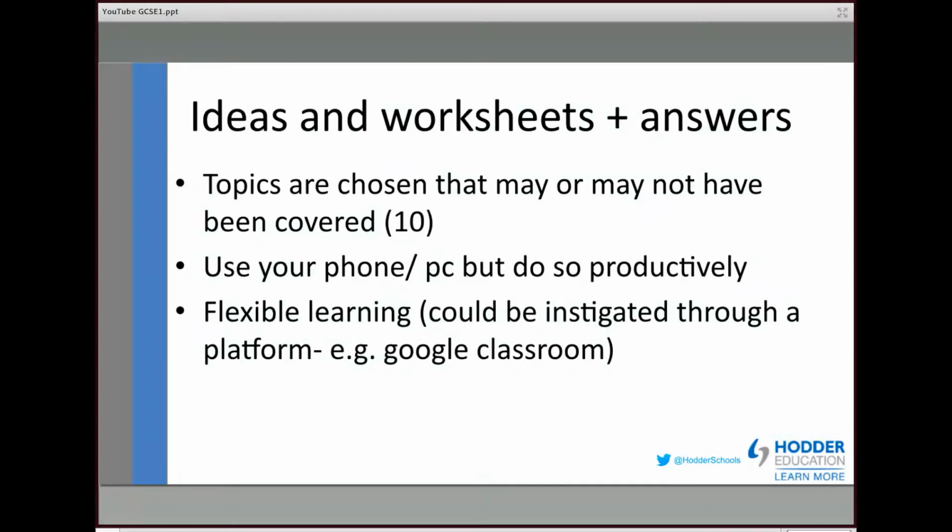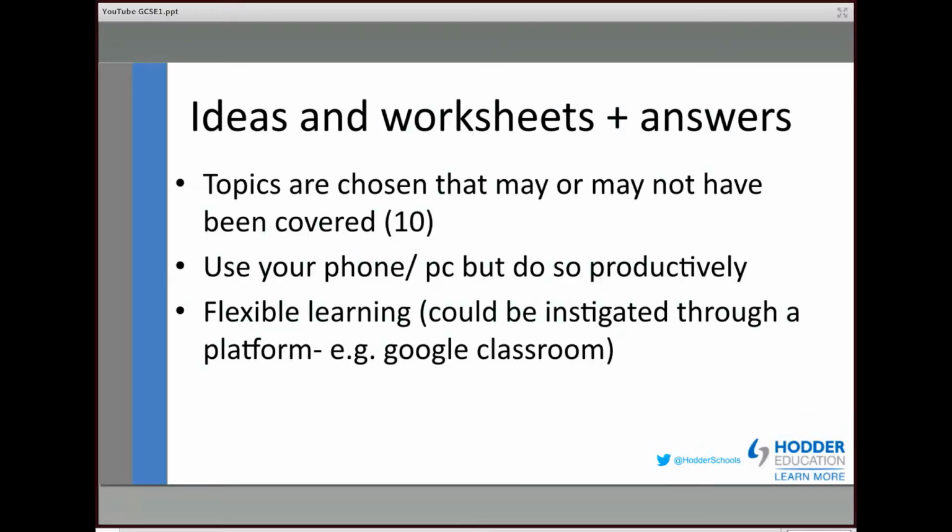And equally, if this was going to be given to a Year 11 student, the Year 11 student may well be moving forward towards A-level PE. And all we're doing here is allowing them to cement many of the concepts and ideas that they've learnt in Year 11. Now, it is a very flexible learning approach, this. It can be done in many different ways. We're really just giving you the ideas that you can use in your own way.